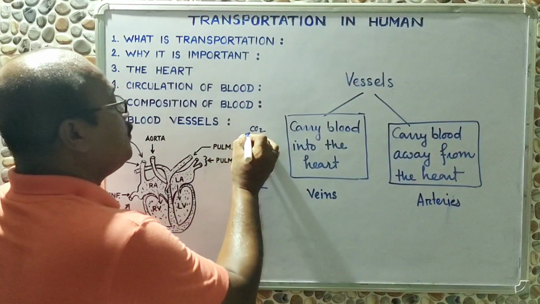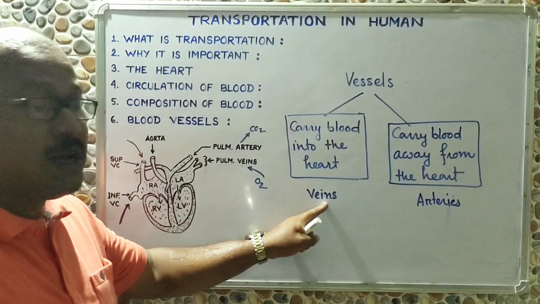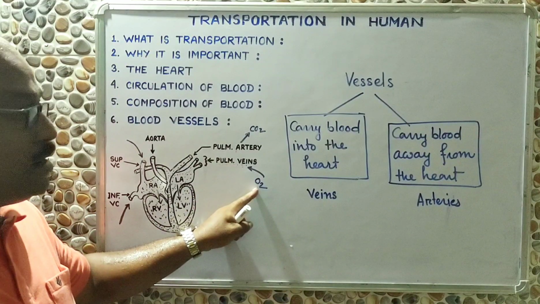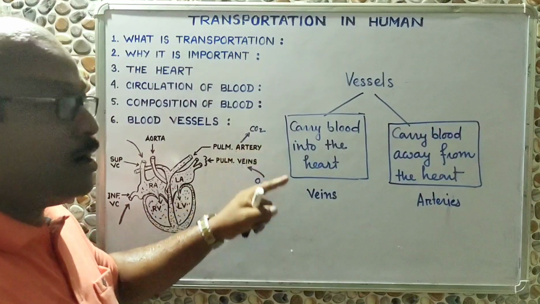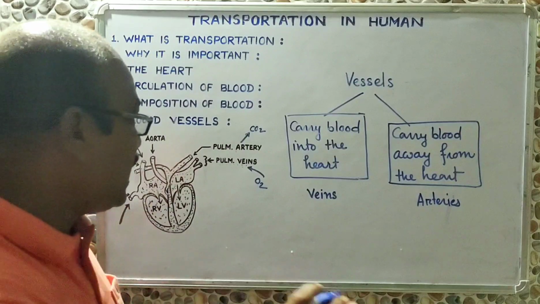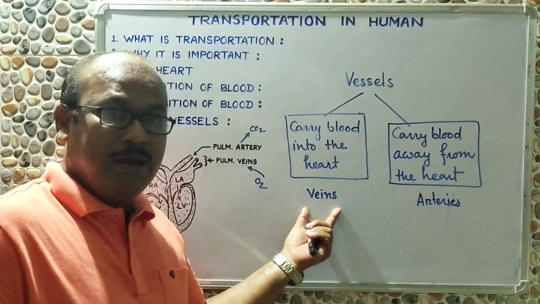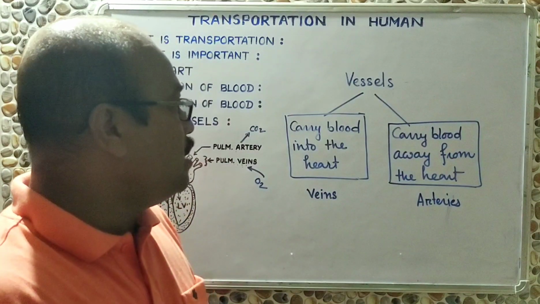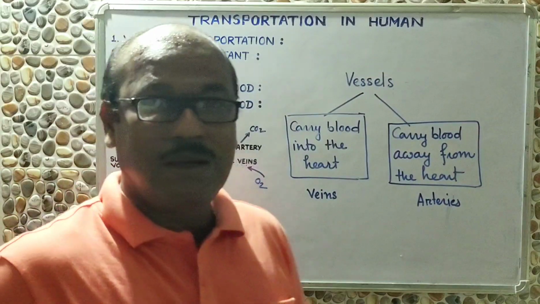Generally veins carry impure blood, but here this vein is carrying pure blood. Arteries generally carry pure blood, but these arteries are carrying impure blood. So all arteries carry pure blood except pulmonary artery, and all veins carry impure blood except pulmonary veins. So these are the differences between arteries and veins, and something about blood vessels.